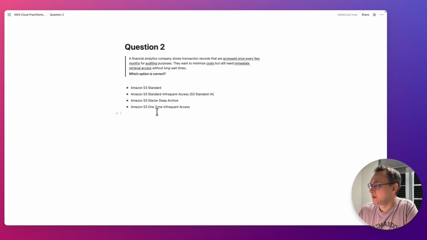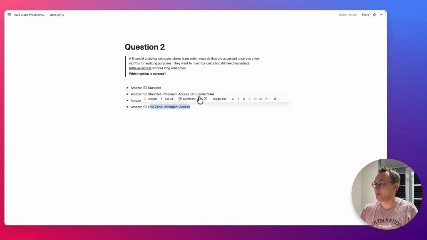Amazon S3 One Zone Infrequent Access. This is the cheapest option. It fits the cost requirement, but in the case of One Zone Infrequent Access, we keep the data in one availability zone. This way we risk losing the data if the availability zone is out of business for some reason. And we need the data for auditing purposes, so the data is pretty important and we cannot lose it, so we need cross-AZ replication anyway. So One Zone Infrequent Access, the last option, is not correct. The best fit is the second one, Amazon S3 Standard Infrequent Access.